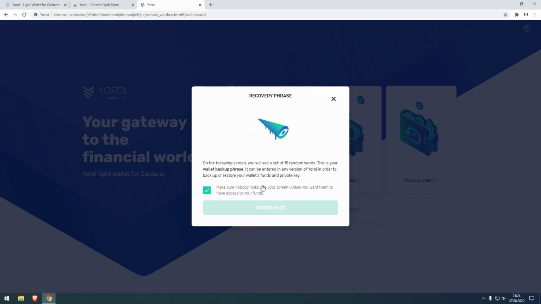Now we will get 15 random words. Those words are important. For example, if you want to install your Yoroi wallet on another PC, then you can use those 15 words to recover your wallet, and you only need those 15 words. The spending password we assigned before is not needed when restoring your wallet.